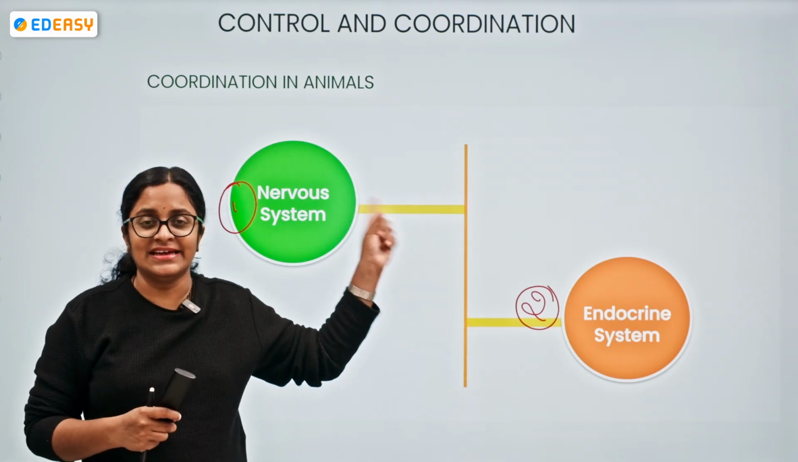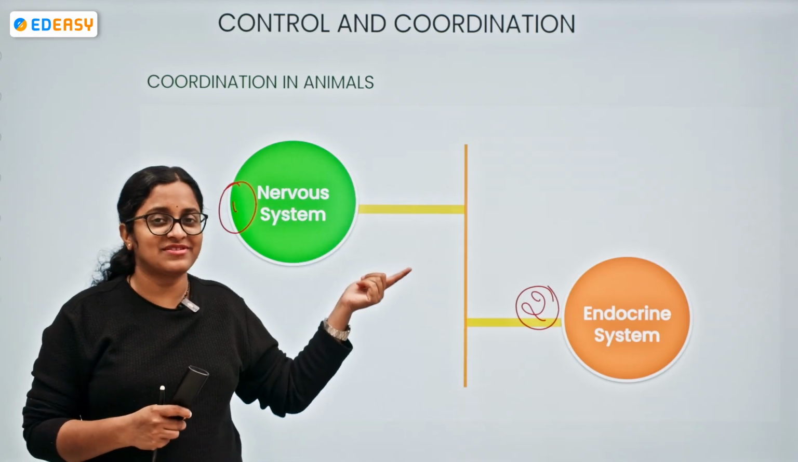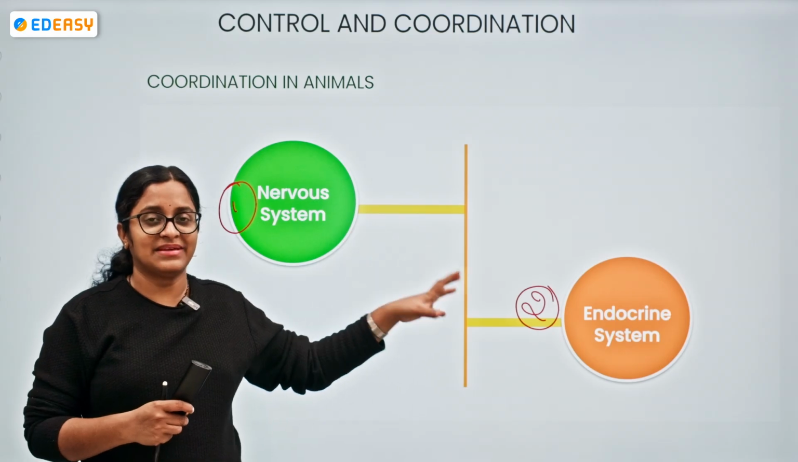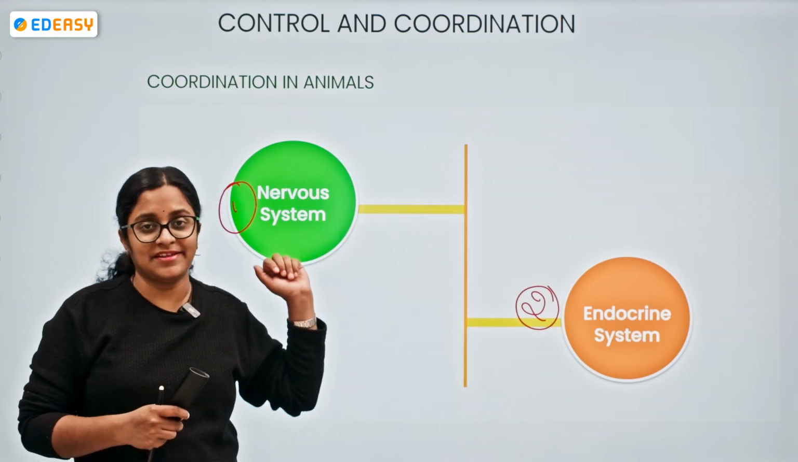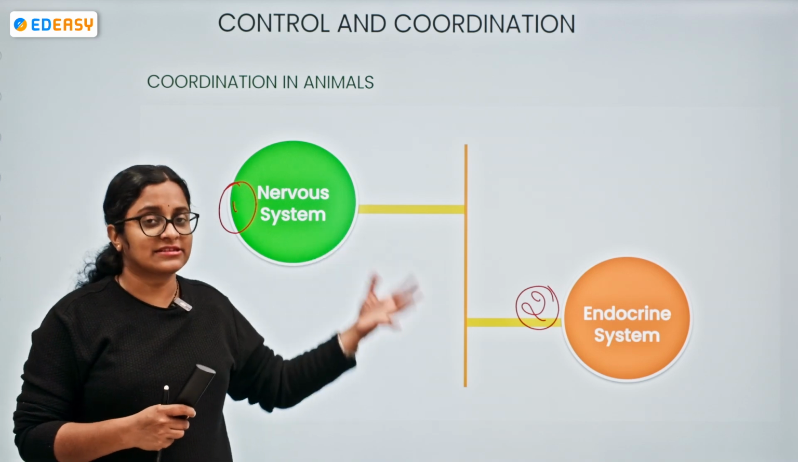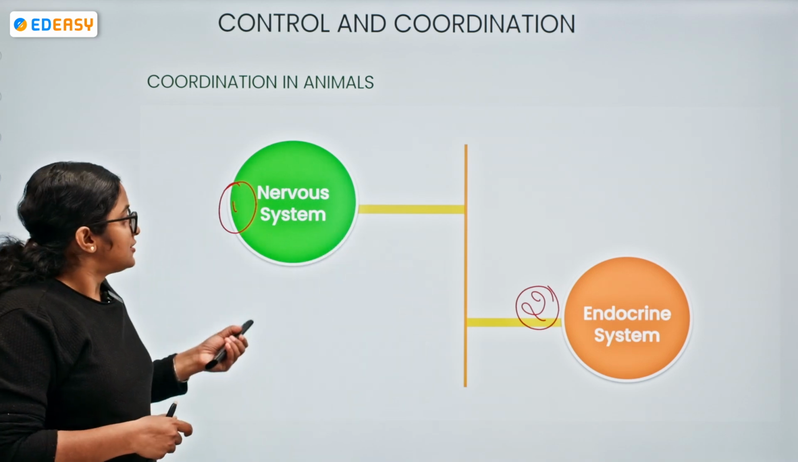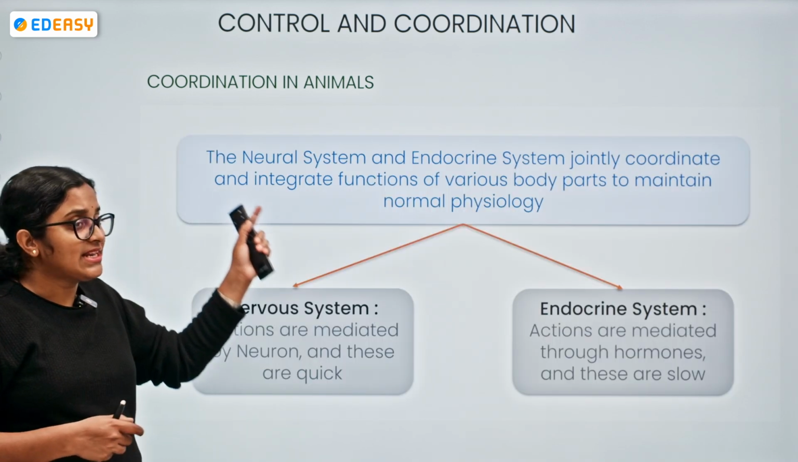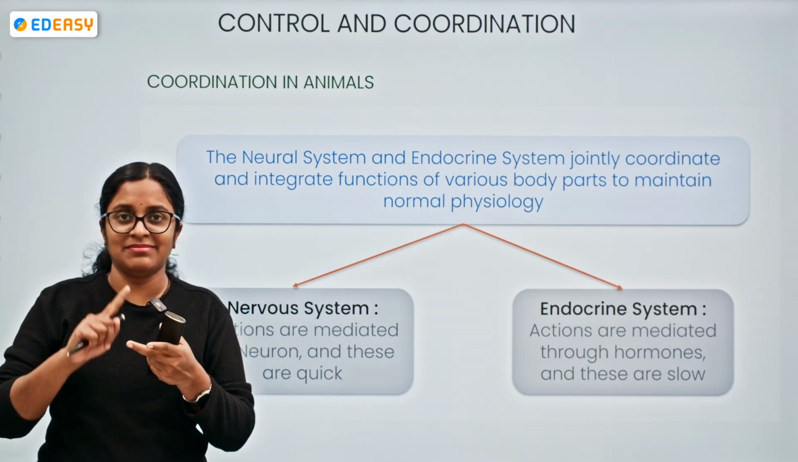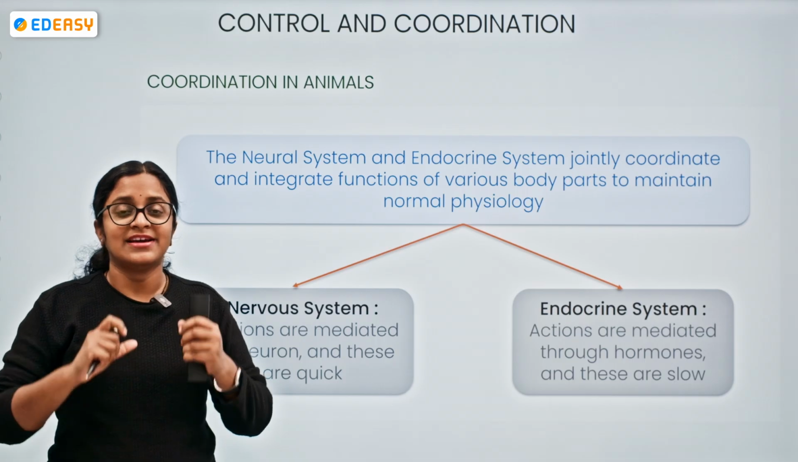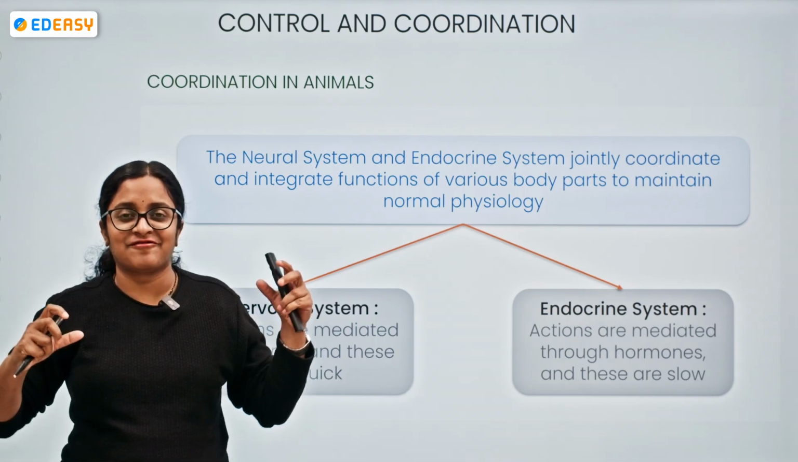I told you earlier, na? We shall be understanding about the hormones. So where are the hormones? With respect to the endocrine system, the endocrine glands secrete them. Okay, so we shall discuss these things. So the coordination in animals is brought out by the nervous system and endocrine system. So what do they do? They are like friends together.